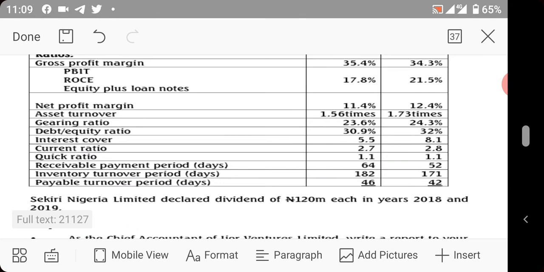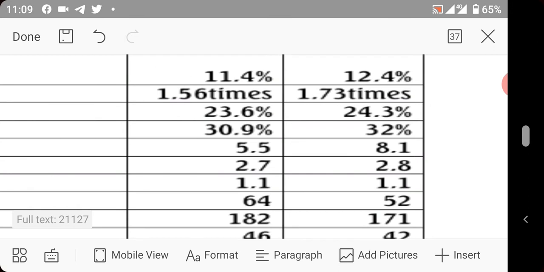You understand? Good. Now, looking also at efficiency ratio, you would observe that in 2018, the receivable payment period was 52 days, while it was 64 days in 2019. It increased. That means our credit policy is not favorable. It takes our customers a longer period of time to pay than before, and it is not favorable. It's causing a drop in our liquidity ratio.